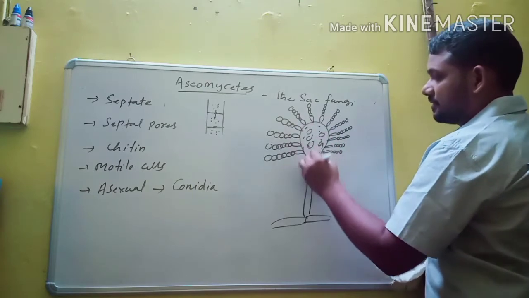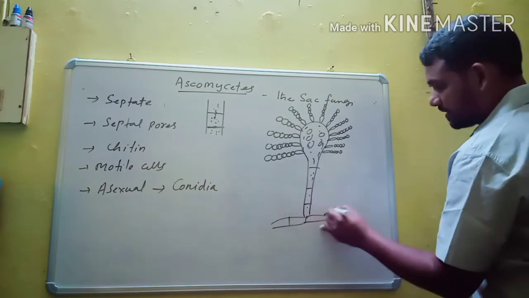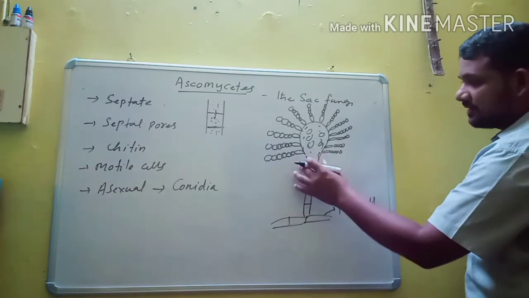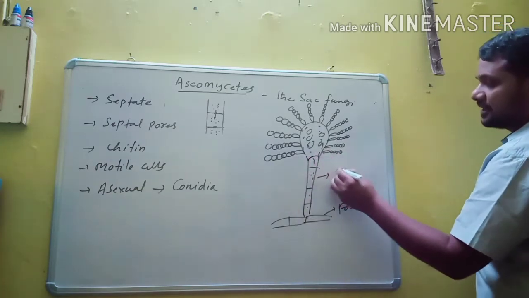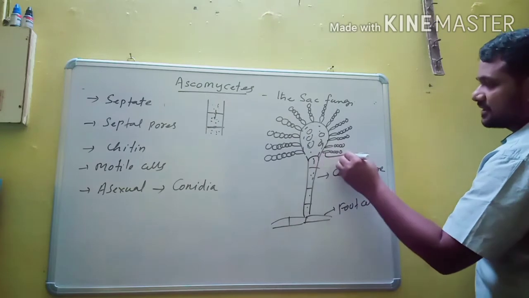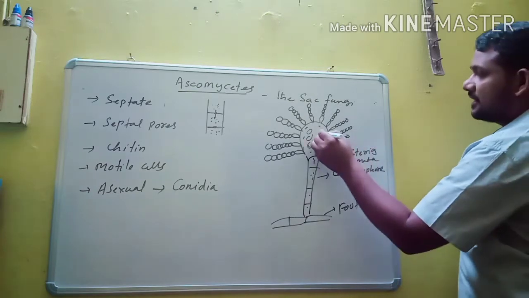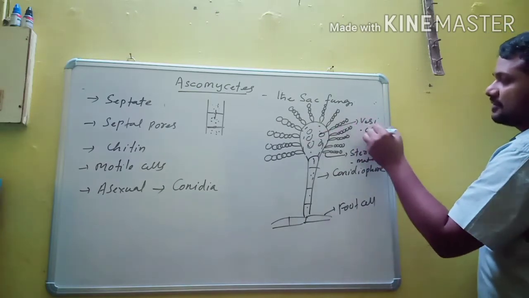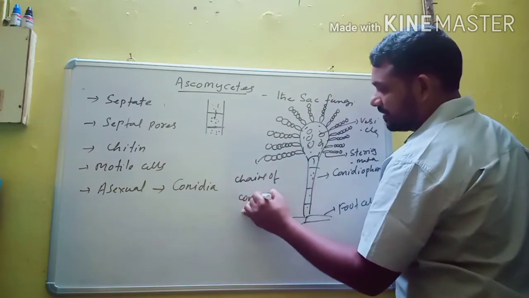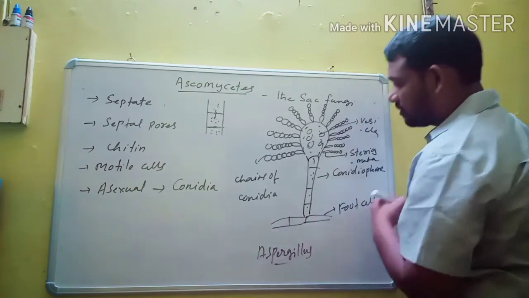This is the hyphae, the septa present. These are septal pores. This is the foot cell, and this is a branched or unbranched special hyphal cell. This special hyphal cell is known as conidiophore, and it has a special structure known as sterigmata. Then they are vesicles, and they are the chains of conidia. So this is the diagram of Aspergillus, which belongs to class Ascomycetes.